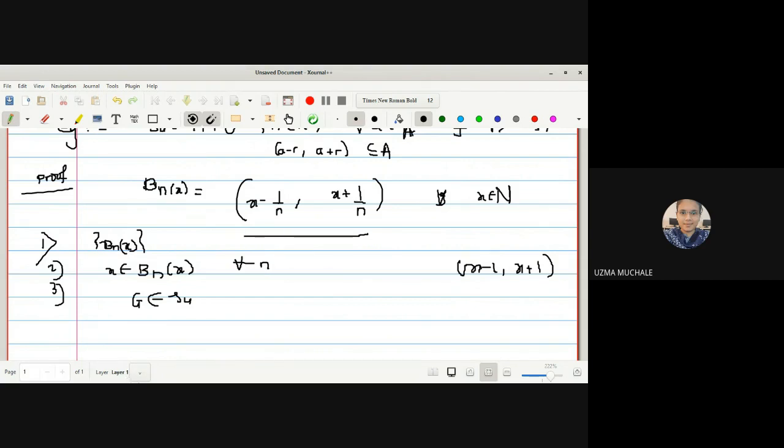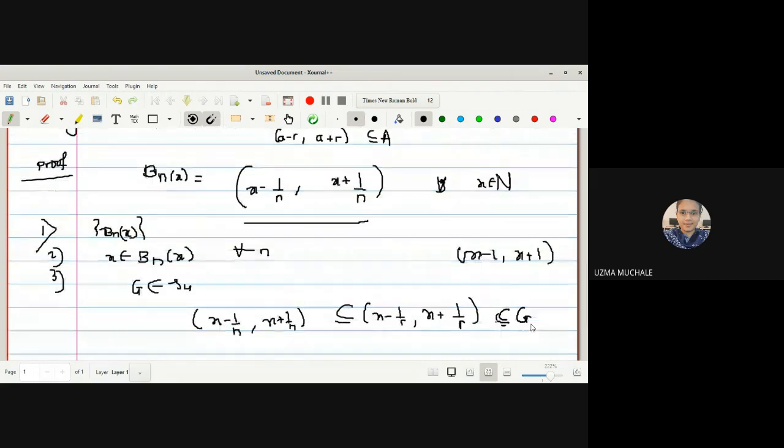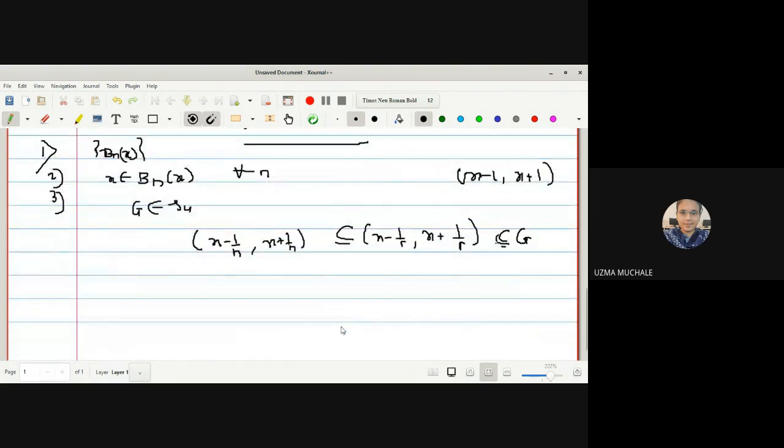They are in the form of open intervals. So I can select them as x minus 1 upon n to x plus 1 upon n, contained in x minus 1 upon r to x plus 1 upon r, which is contained in G. We have to find the open set G such that Bn of x is contained in G.